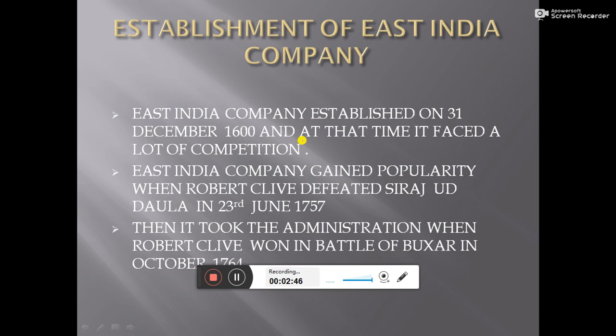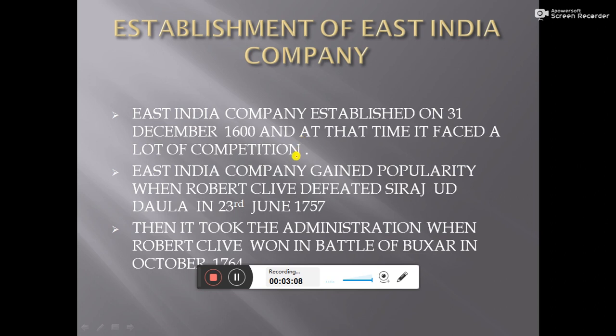This battle was fought between Robert Clive and three kings: Mir Qasim, the Nawab of Bengal, then Shuja-ud-Dowla, who was the Nawab of Awadh, and Shah Alam, the Mughal emperor.